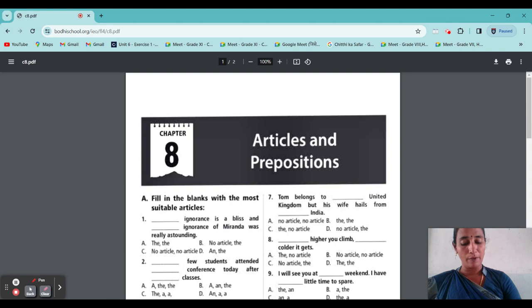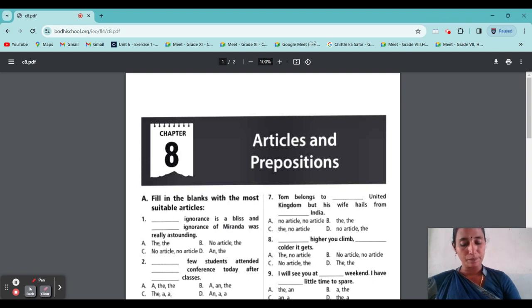Next, "the" is used for things that are only one of a kind in the universe, like the sun, the moon, the planet. But "the" does not mean all.